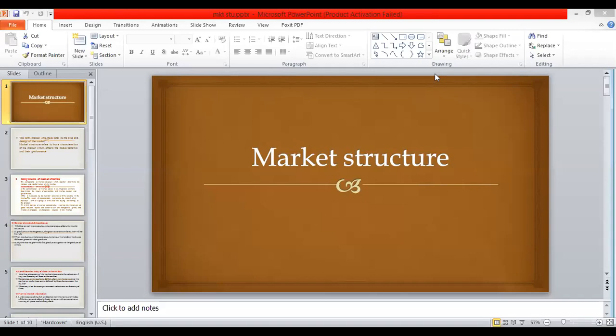In that we see different dimensions, and based on that dimension we also differentiate between types of markets. And I hope you read it carefully and you understand both the topics very well. Today let us start with market structure.